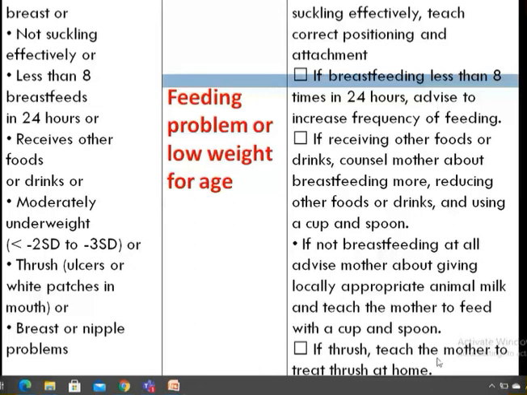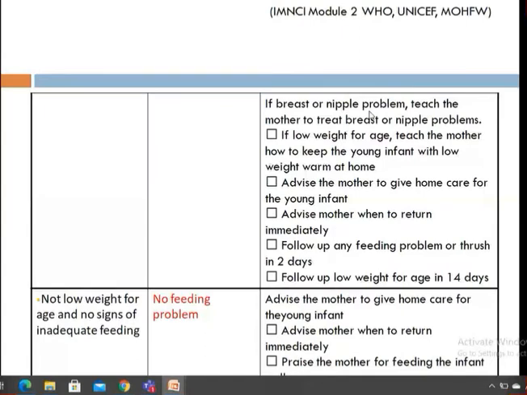I'm going quickly because I think this is quite easy to understand. If a breast or nipple problem is there, as in this classification, where the mother has a problem with the nipple, you have to treat that also. And if there is low weight for age, then teach the mother how to keep the young infant with low weight warm at home.